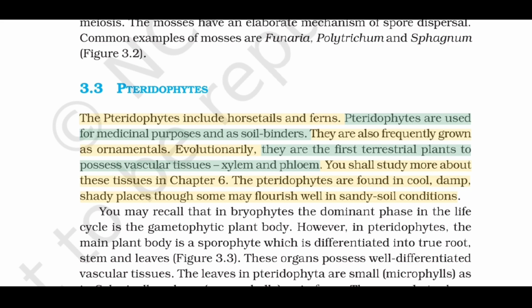3.3. Pteridophytes. The pteridophytes include horsetails and ferns. Pteridophytes are used for medicinal purposes and as soil binders. They are also frequently grown as ornamentals. Evolutionarily, they are the first terrestrial plants to possess vascular tissues, xylem and phloem. You shall study more about these tissues in Chapter 6. The pteridophytes are found in cool, damp, shady places, though some may flourish well in sandy soil conditions.